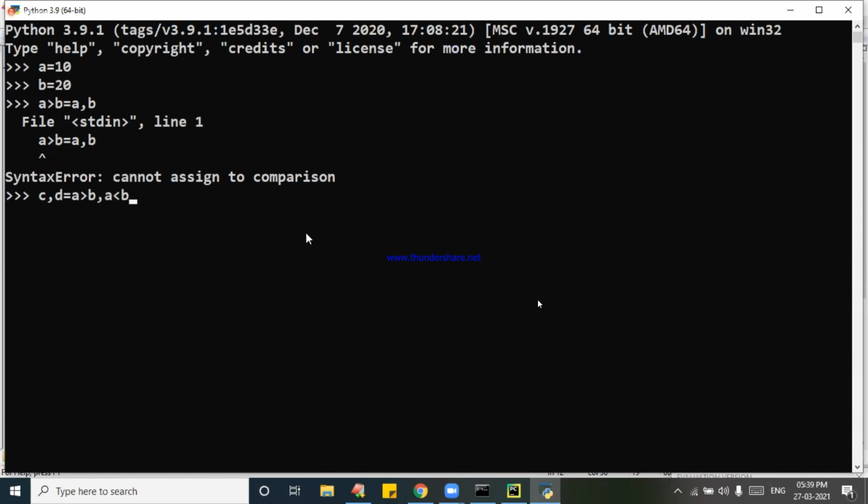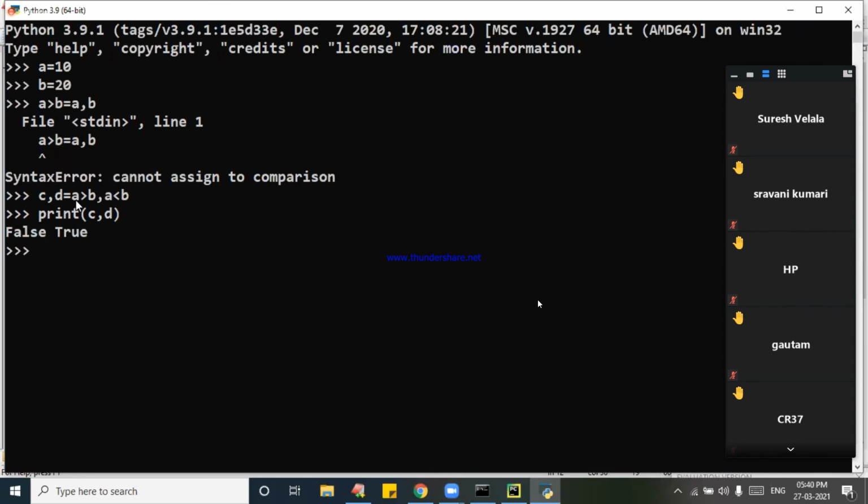See that? What is that? A greater than B, 10 greater than 20. What is the value of C? All of you tell me. What is the value of C? Come on. Follow my syntax. Don't take your own syntax. A less than B is also what? A less than B. So you see the results of C comma D.